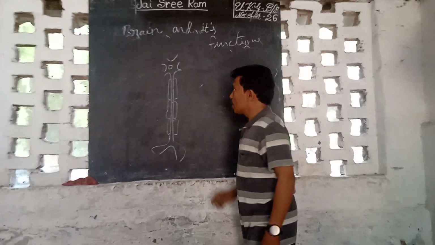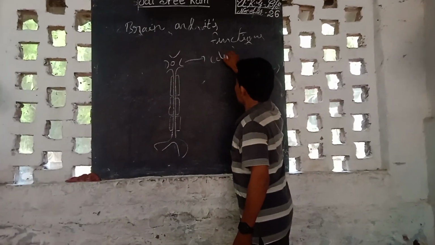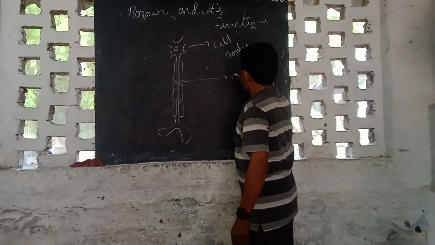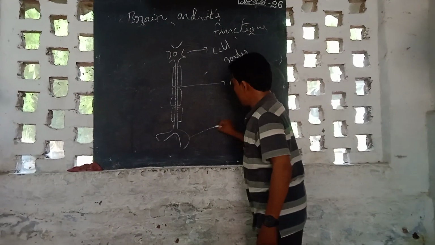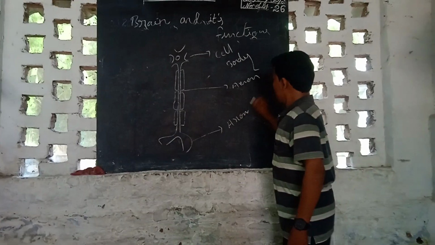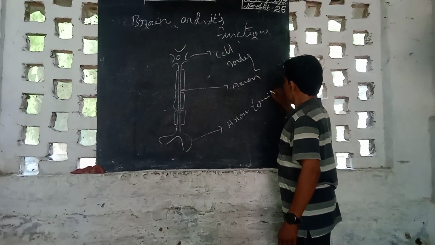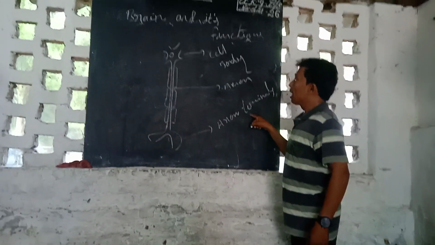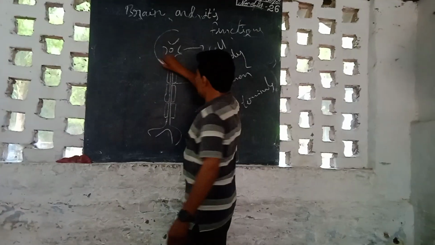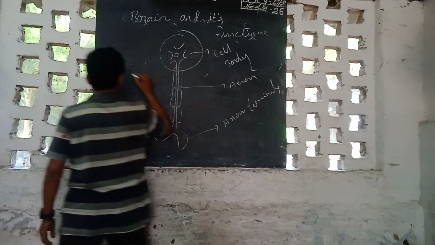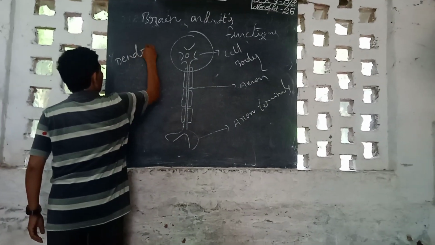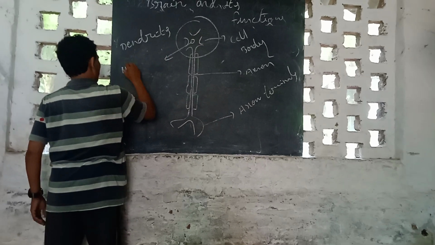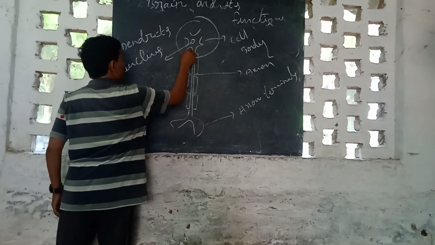So actually the nerve cell has a cell body and axon terminals. These are the major parts. Cell body and axon terminals. The cell body has dendrites, ready, and nucleus, and neuroplasm.